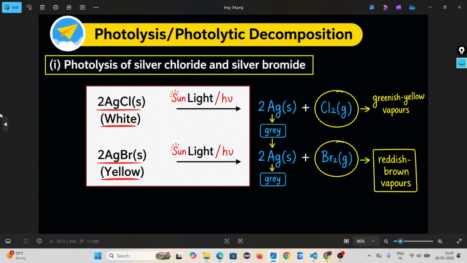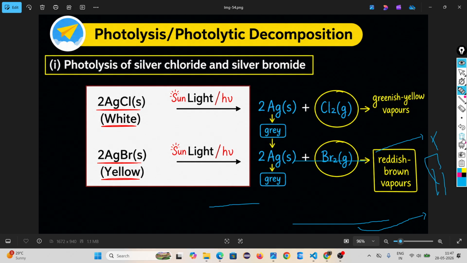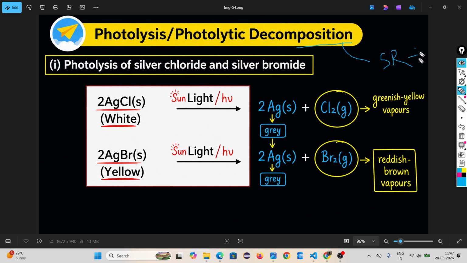Then comes the next one, photolysis or photolytic decomposition. We are learning decomposition reactions, which means a single reactant gives you products. We already completed decomposition in the presence of heat and in the presence of electricity. Here it is in the presence of sunlight.